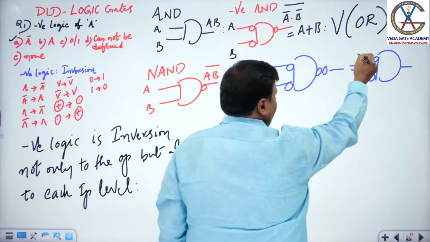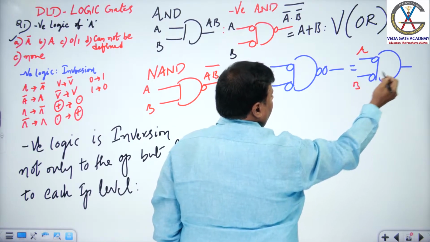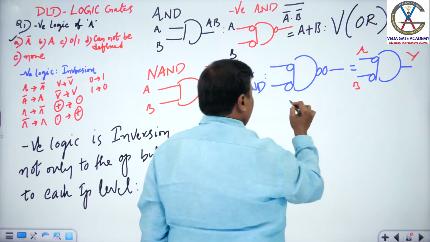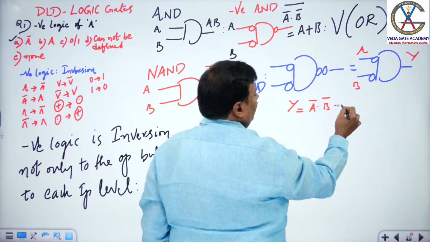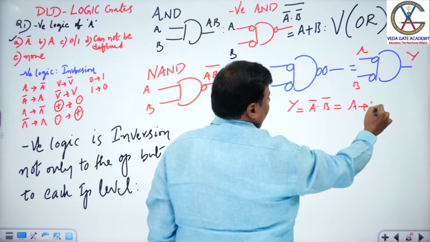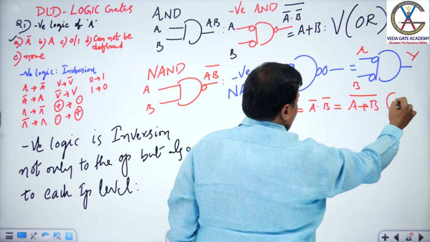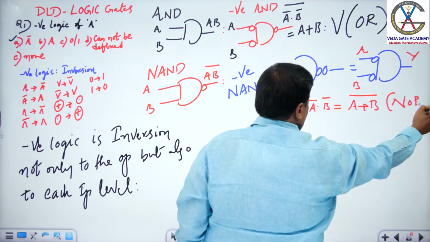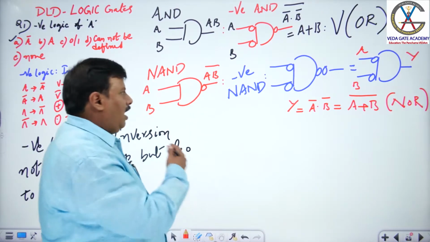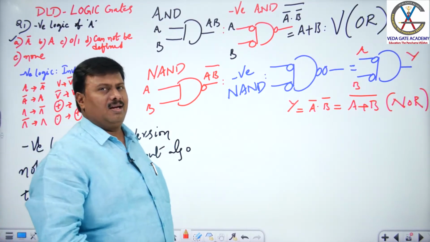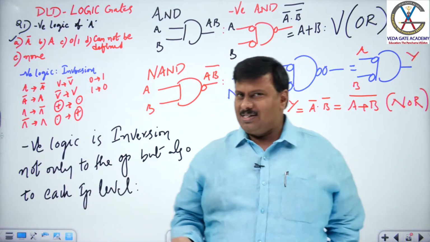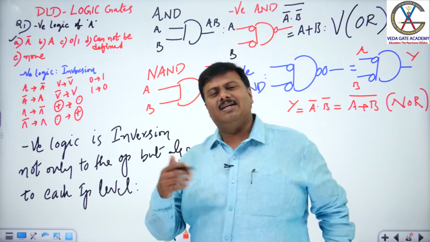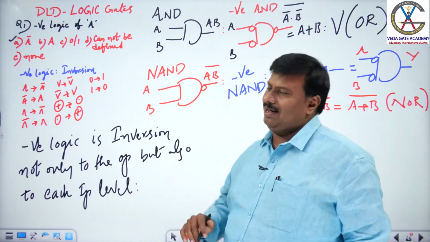And if it is A, if it is B, and Y. Y is equal to simple A bar into B bar. According to De Morgan theorem, A plus B bar. Is it not NOR? Yes, it is. So, NAND is acting like NOR in negative logic. So, AND is acting like OR is acting like AND, NAND is acting like NOR is acting like NAND.